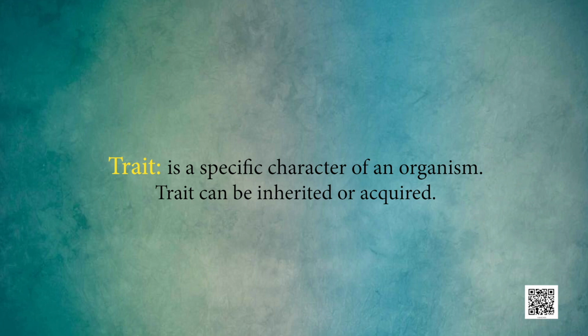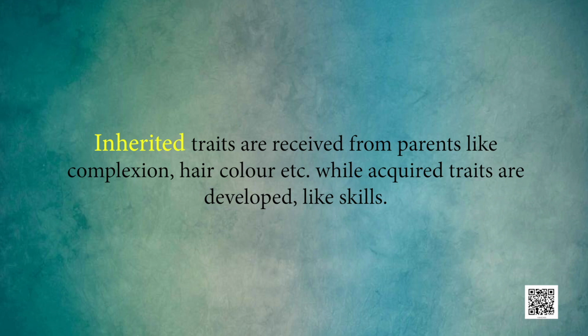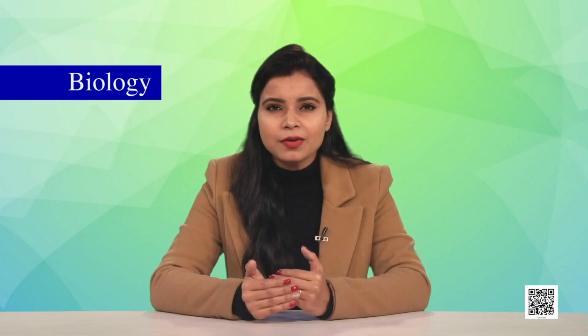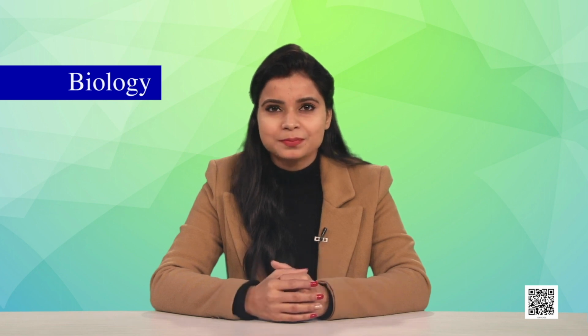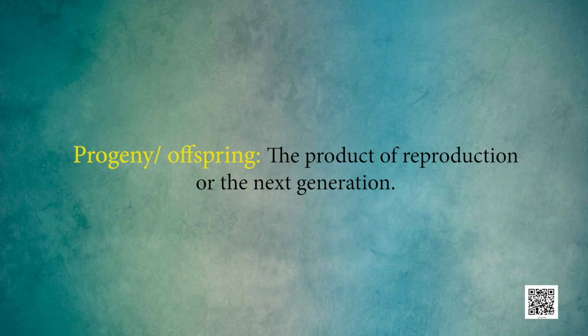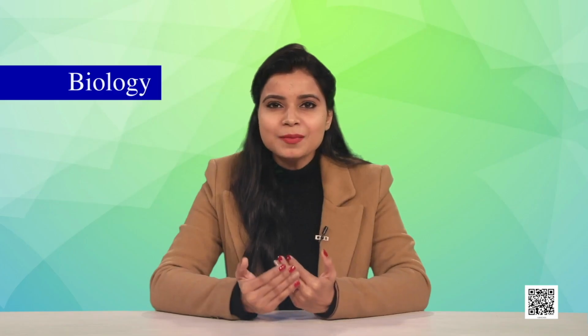Trait can be inherited or acquired. Inherited traits are received from parents like complexion, hair color, etc. While acquired traits are developed, like skills. For example, even if your father is a good driver, you have to learn the driving. The skills do not transfer from parents to offsprings. Progeny or offsprings: the product of reproduction or the next generation. In simple terms, the children. So, these are some important terms that will help you to understand the topic.